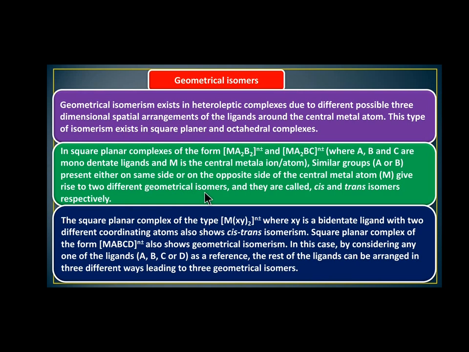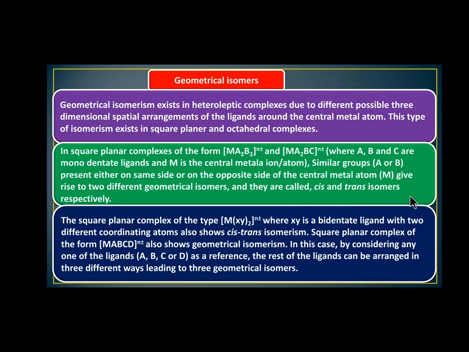They are called cis and trans isomers respectively. So what are cis and trans isomers? A cis isomer has the same groups present in the same direction. A trans isomer has the same groups present in the opposite direction.